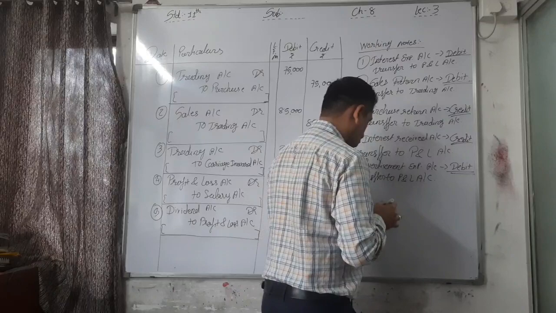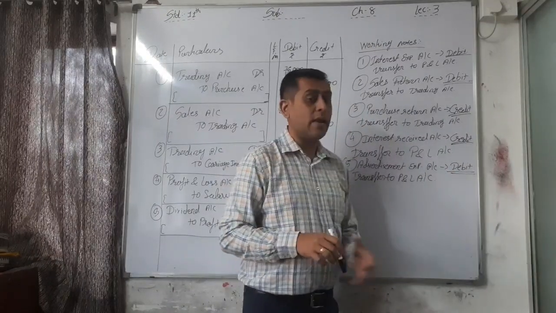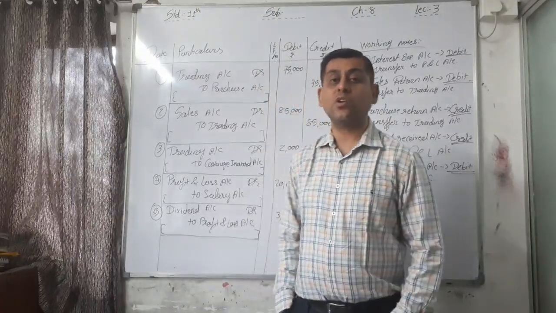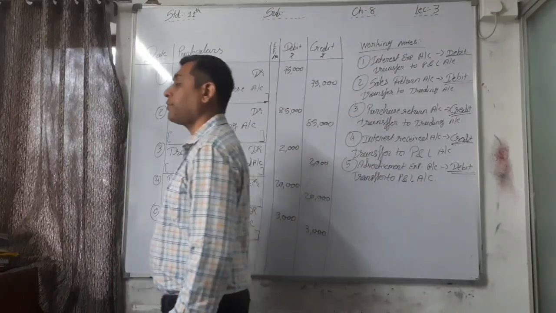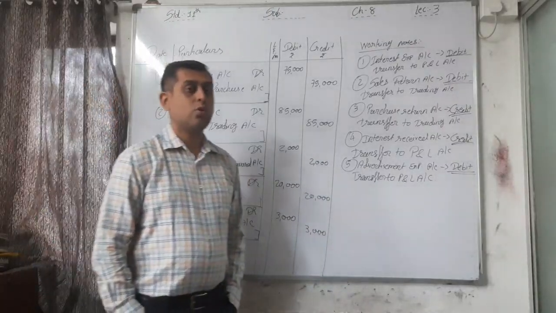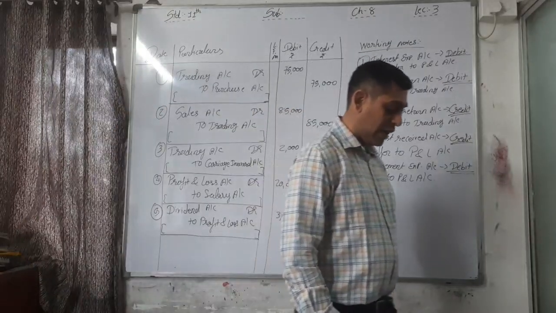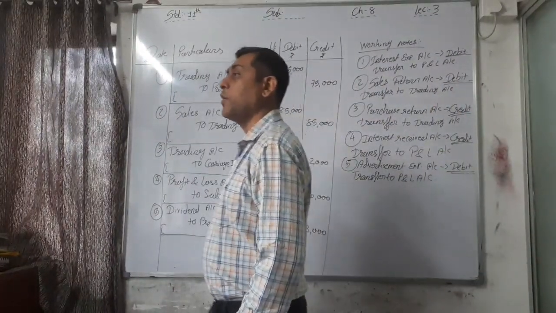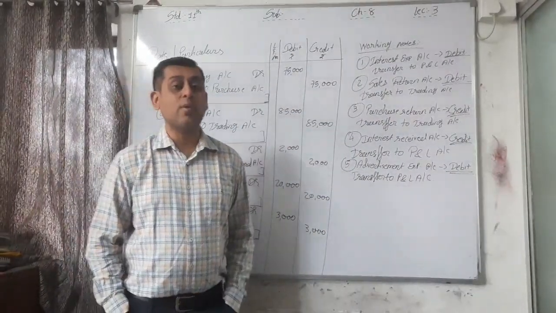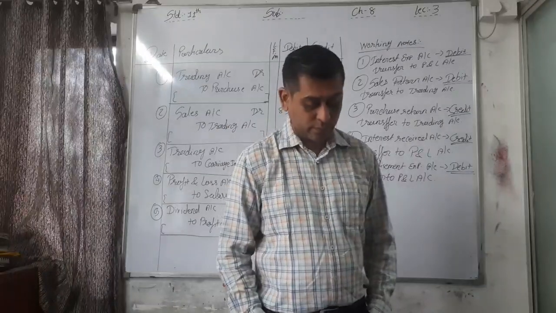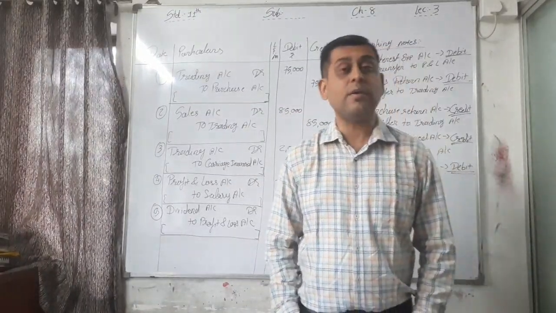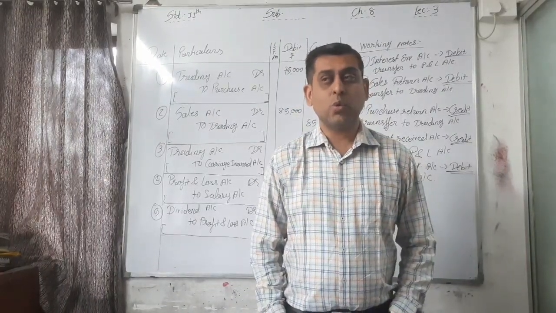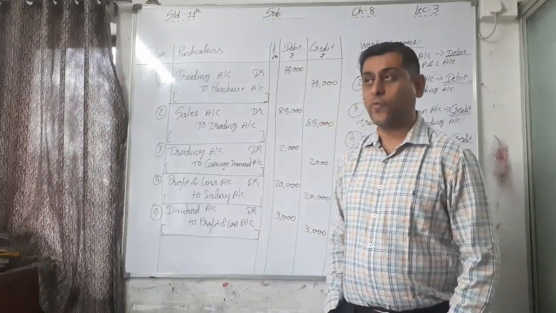Expenses have a debit balance, so we have to credit it. So write down the entry: profit and loss account debit to advertisement expense account 1500.